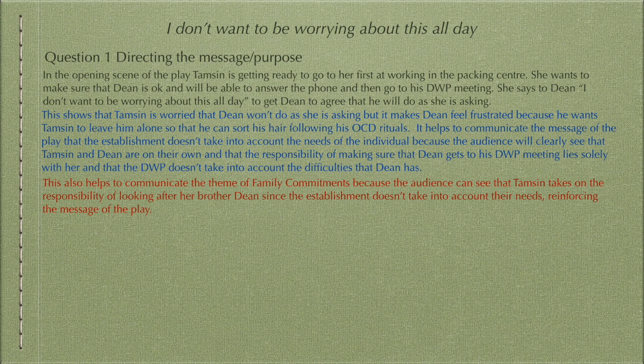So you really need to talk about the themes so that you don't duplicate yourself. So be careful when answering these questions that you don't duplicate something that you've said earlier. And again, at the end, I've used the language of the question to bring it back to the question, where I've said this reinforces the message of the play.